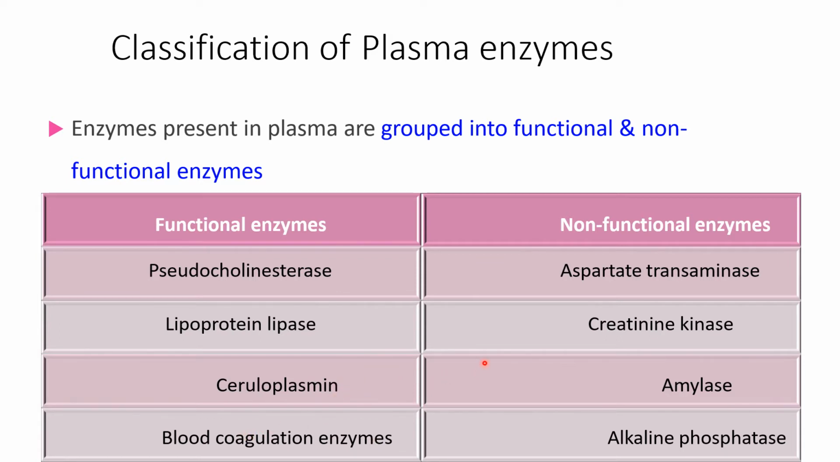Examples of non-functional enzymes are AST, that is aspartate transaminase, creatine kinase, amylase, alkaline phosphatase. There are so many other examples of non-functional enzymes. They are clinically important for the diagnosis of diseases. Non-functional means they do not have any function in the plasma, but they are present more in the cells, in the organs and tissues, and when that organ is diseased or tissue is damaged, they are released into the plasma in more amount. Normally their level in the plasma is less. So these are non-functional enzymes.